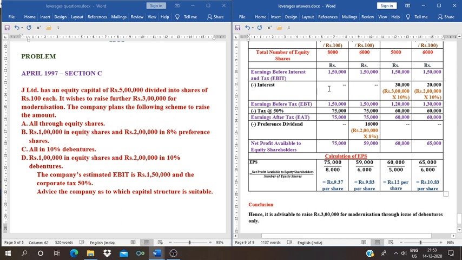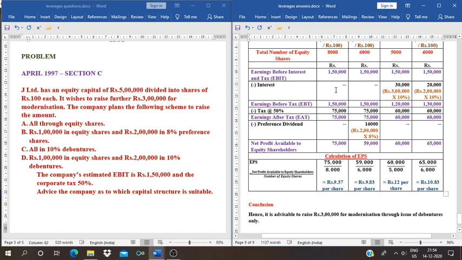So here we have to deduct the interest. See the first alternative. In the existing capital, the existing capital is 5 lakh and this 5 lakh is equity capital only.